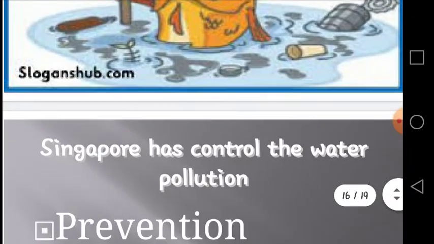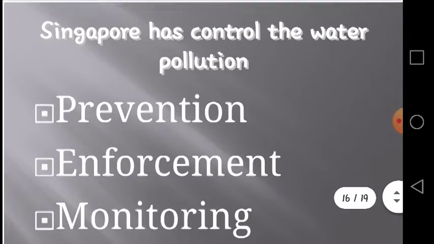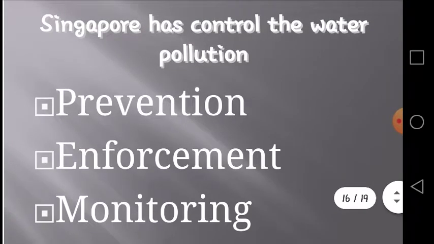Water pollution can be controlled in three ways. Because water pollution control is an expensive and ongoing process, but it is essential if we are to have a clean supply of water in future. The main steps are prevention, enforcement and monitoring.